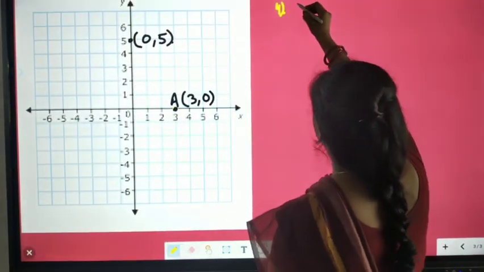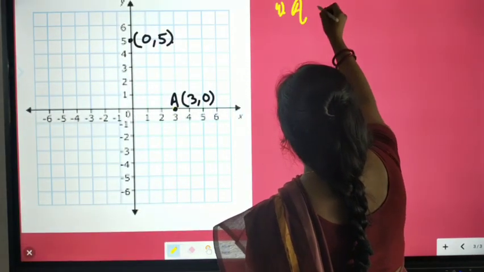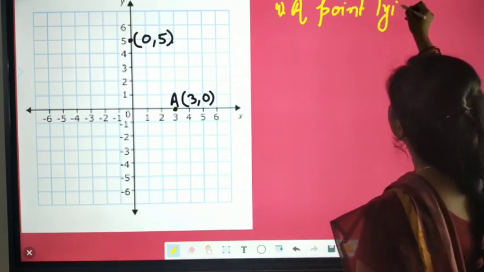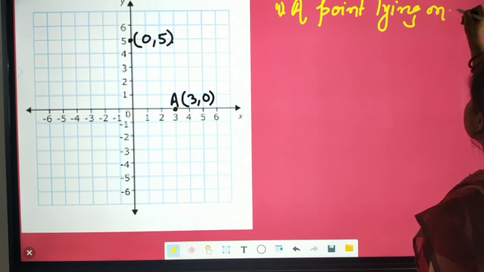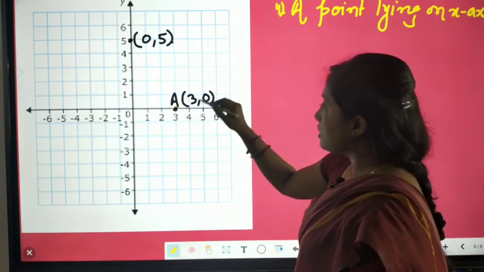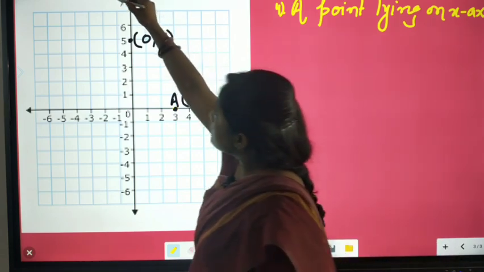That is, a point lying on the x-axis. This is your x-axis, this is your y-axis.